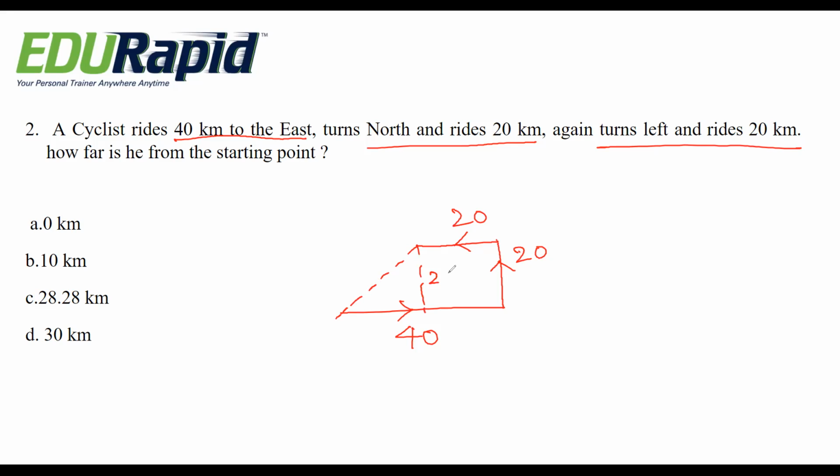For this, you have to apply Pythagoras theorem. That is this one. Take it as x. x equals square root of 20 square plus 20 square. Okay, this one is total 40, so this is 20 and this one 20.